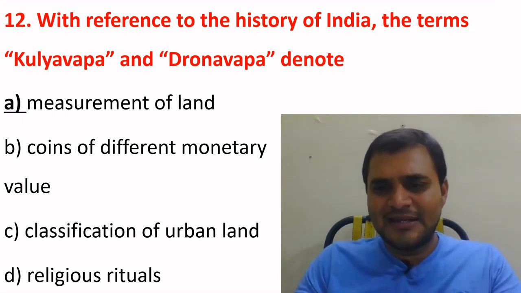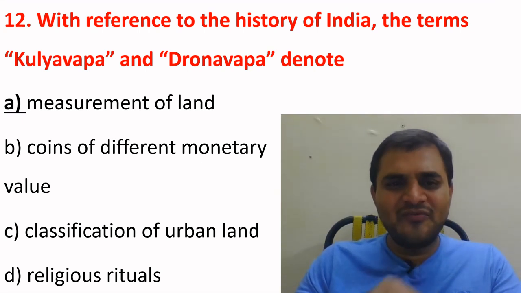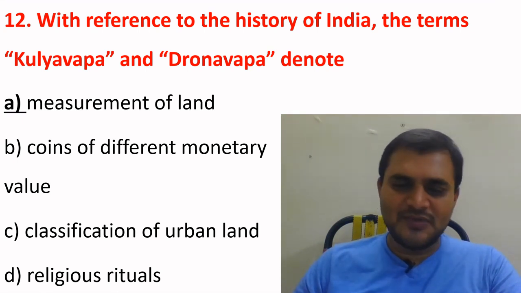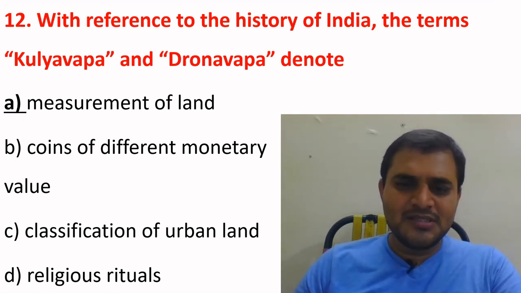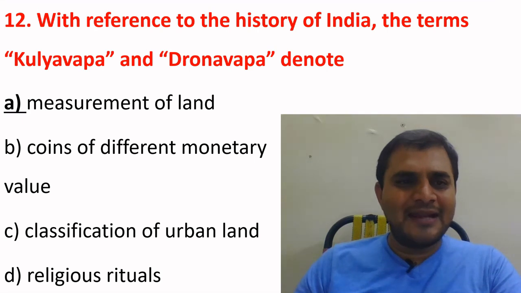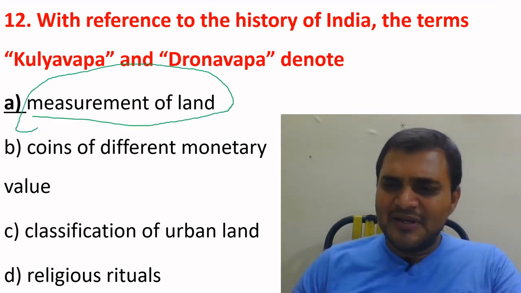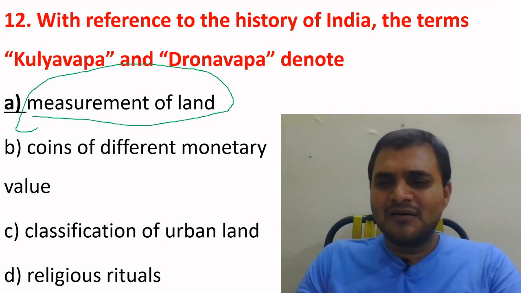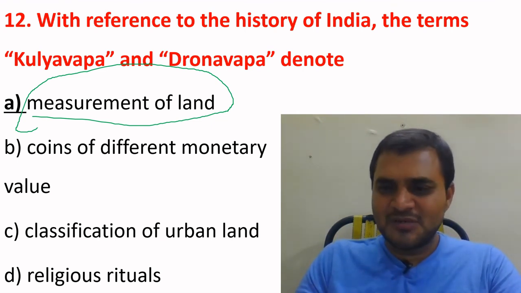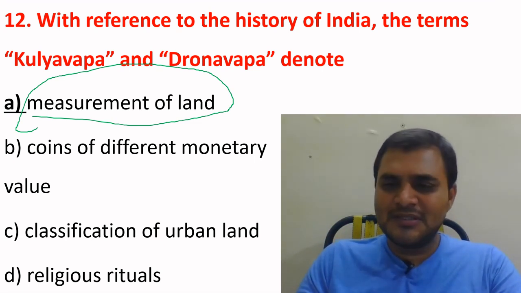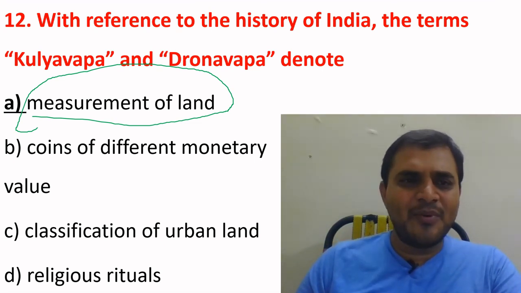A, measurement of land. B, coins of different monetary values. C, classification of urban land. D, religious rituals. Your answer is measurement of land. Nowadays we are using 1 acre, 1 hectare like that measurements. At that period, during Gupta period, they used Kulyavapa